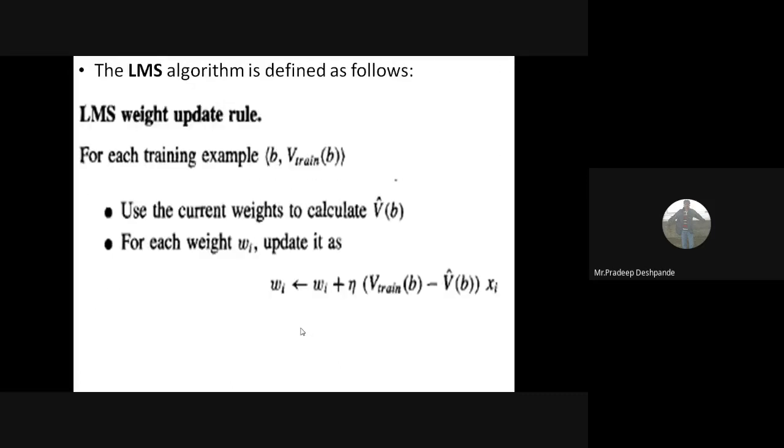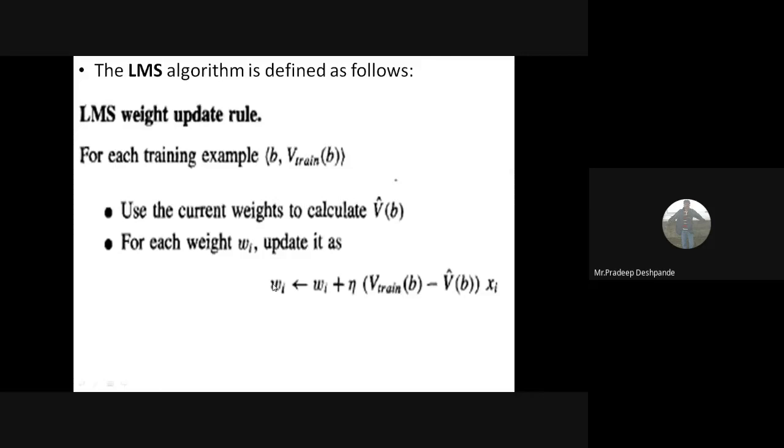So this is our LMS training algorithm. For each training example, <b, V_train(b)>, use the current weights to calculate V cap of b. This we have seen already, how to calculate V cap of b; we are using the current weights to calculate it. Then for each weight, update it as: wi equals wi plus eta into bracket V_train(b) minus V cap of b, into xi.